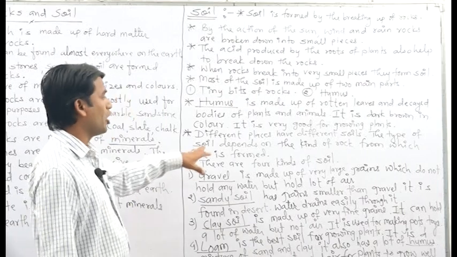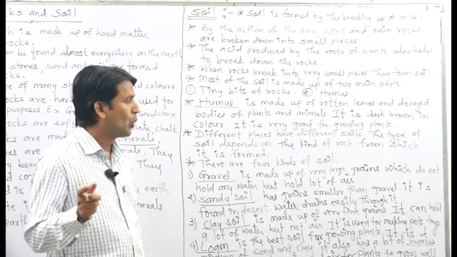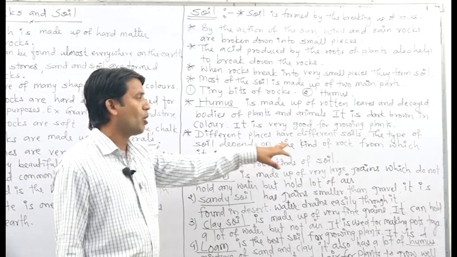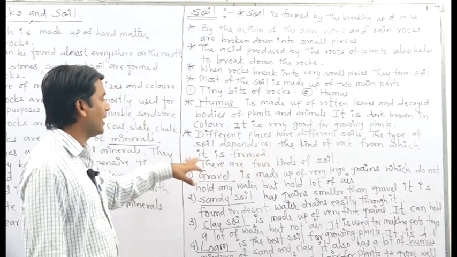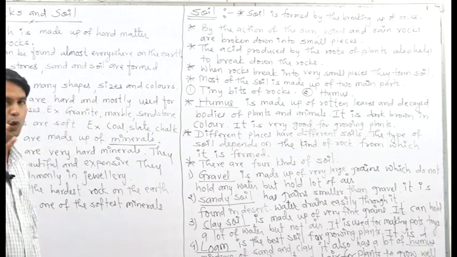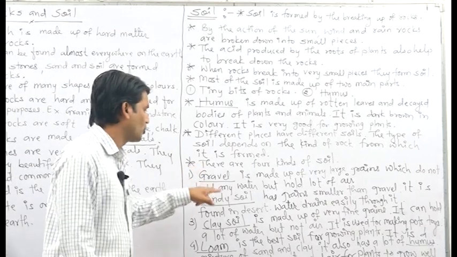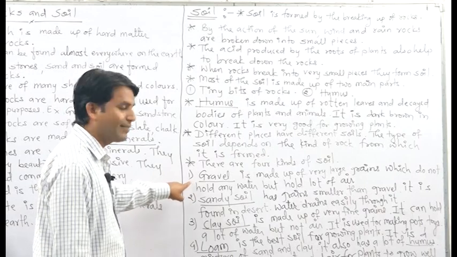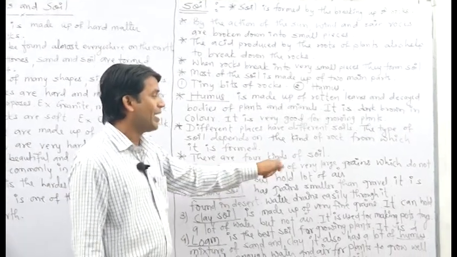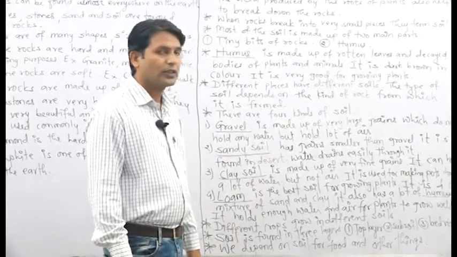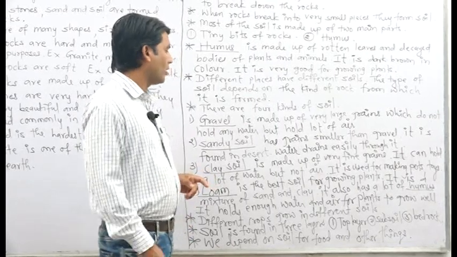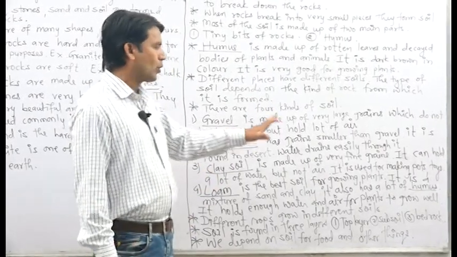Friends, different places have different types of soils. The type of soil depends on the kind of rock from which that soil is formed. There are four kinds of soil. Number one is gravel. Gravel is made up of very large grains of rocks which do not hold any water but it holds a lot of air.